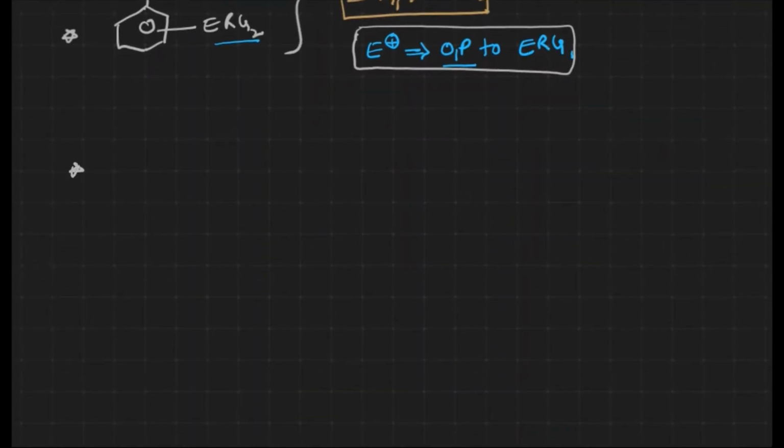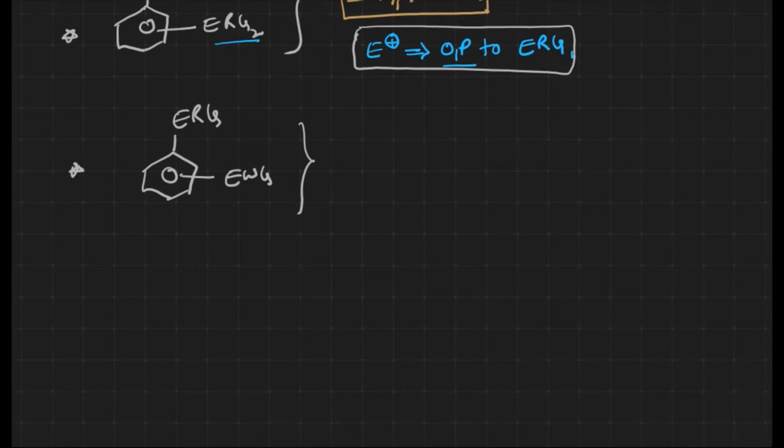Now let us take the second condition. We have an electron releasing group and an electron withdrawing group. In these conditions, where will the electrophile go? Generally, an electron releasing group increases electron density at the ortho and para positions. That's why electron releasing groups activate the benzene ring.